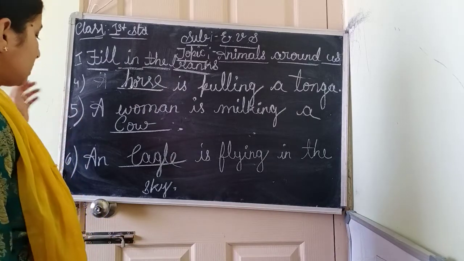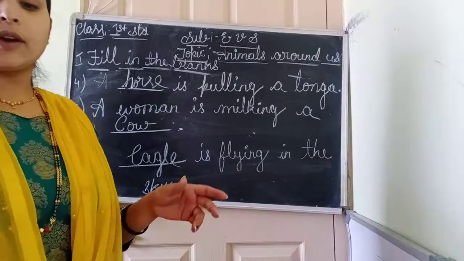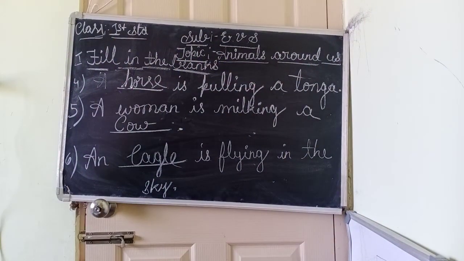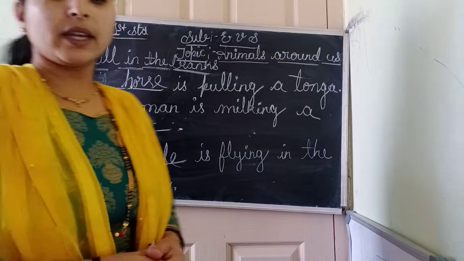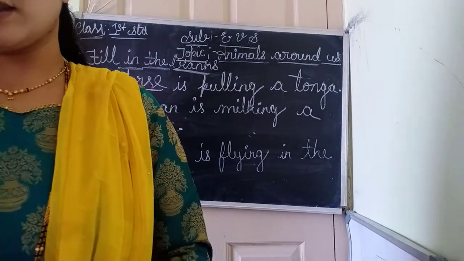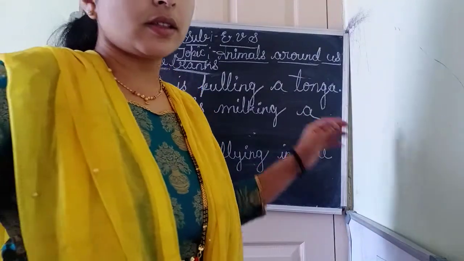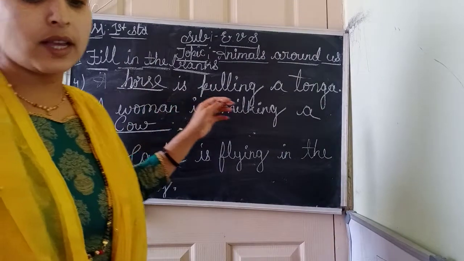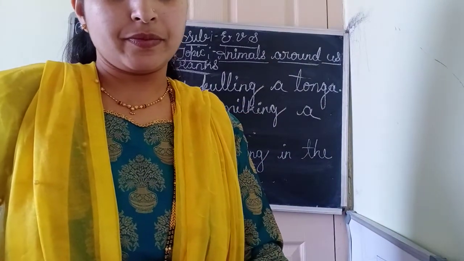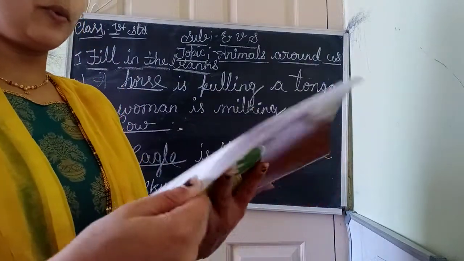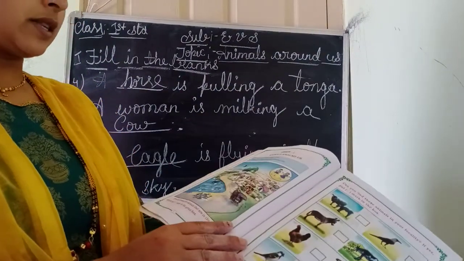Okay. These are the 6 fill in the blanks questions according to this picture I have prepared. I hope you have all understood. In the next session, I am going to give you the remaining notes of this lesson, animals around us. Until then, keep learning these fill in the blanks questions and answers. Worksheets we have done, children, already. I hope you all have completed the worksheets.